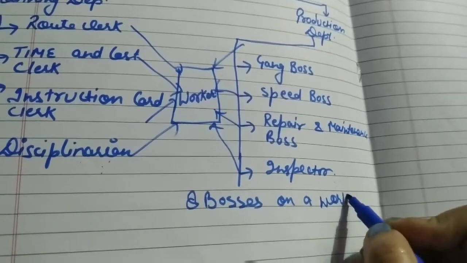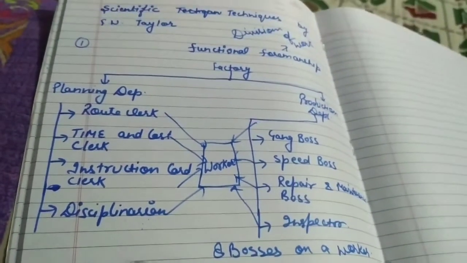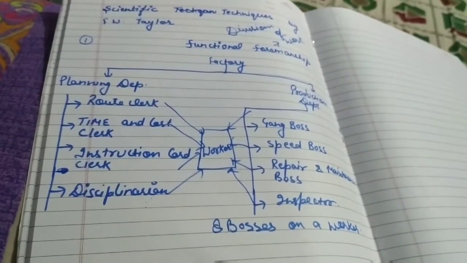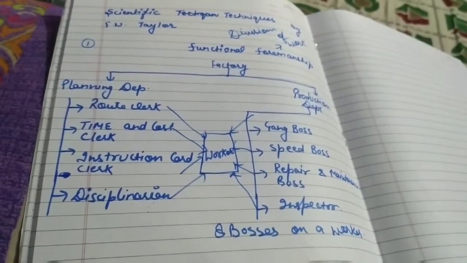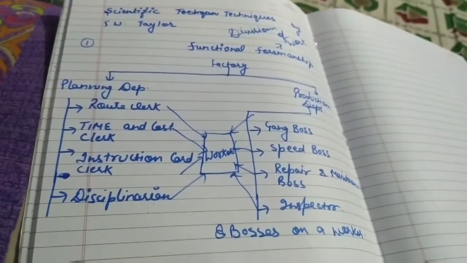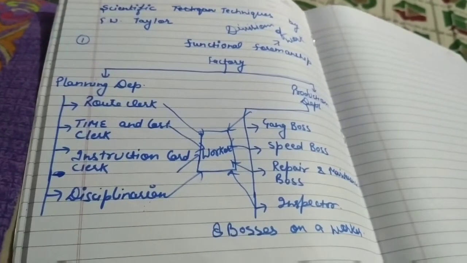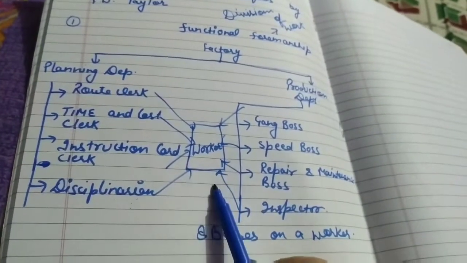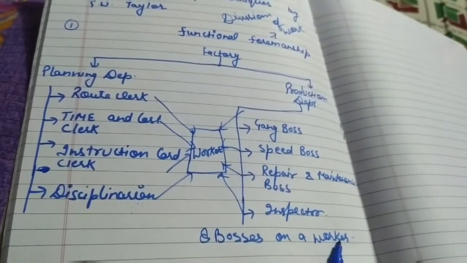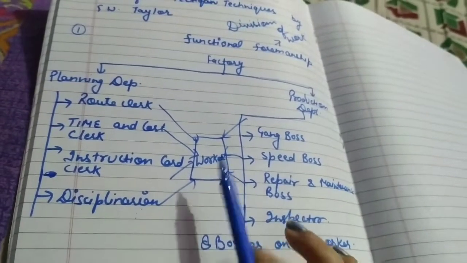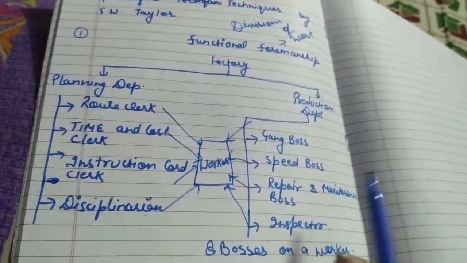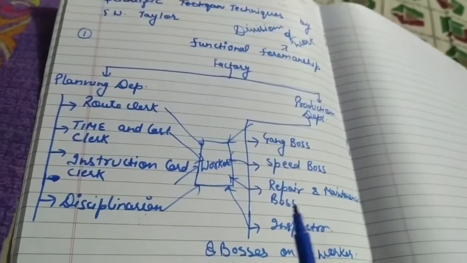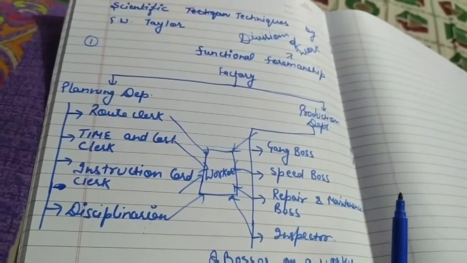But what I told you in Henry Fayol's principle, the principle of unity of command, in that principle there should be only one head, one boss, because more than one boss can create confusion in the mind of the workers. But here it is the demand of the factory that there should be 8 bosses on a worker. So sometimes a question can be asked in your board examination, that which technique of F.W. Taylor is matched with one of the principles of Henry Fayol.